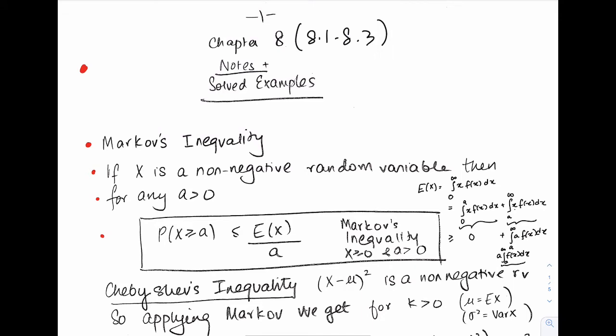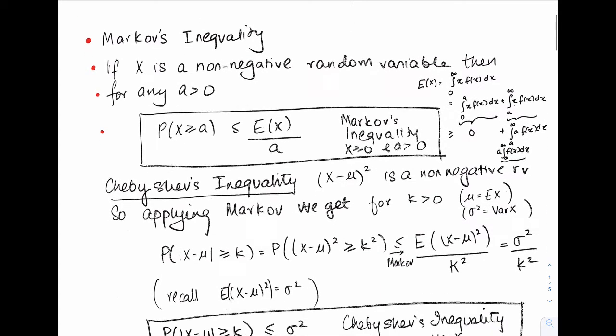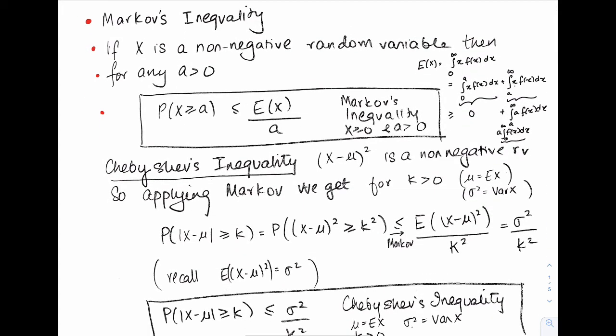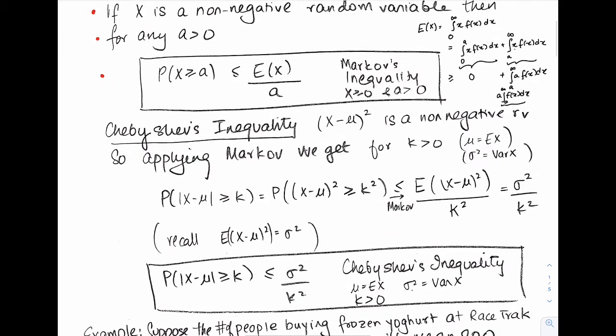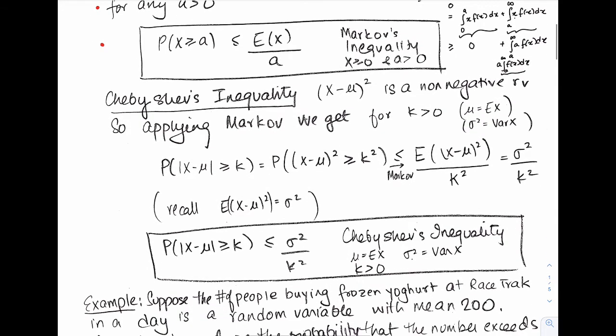Okay, now Chebyshev's inequality is Markov's inequality applied to a certain random variable. And once you apply it, you get a certain interesting result. So what do you have in Chebyshev's inequality? You have that the probability of the absolute value of x minus mu being bigger than or equal to k, so the probability that x is at least k away from its mean, where mu is its mean, is less than or equal to its variance over k squared.